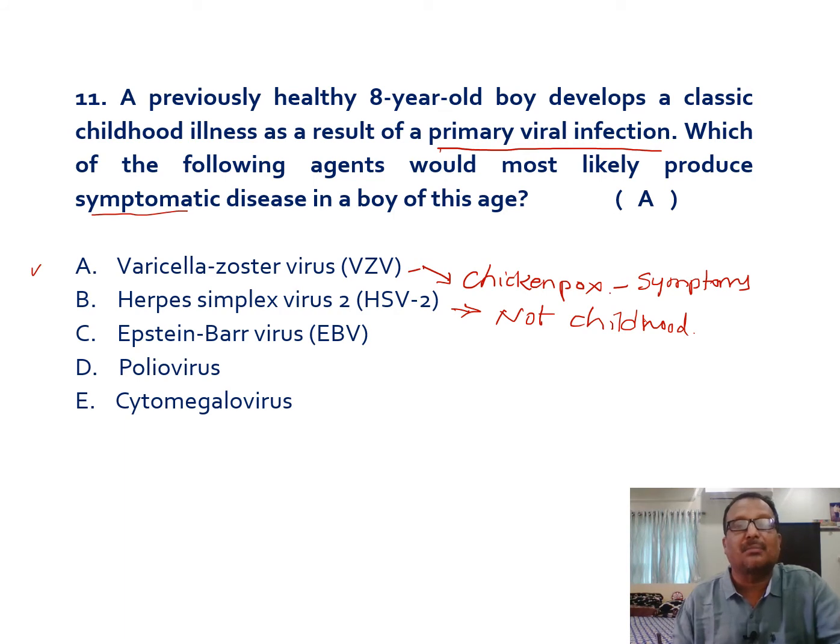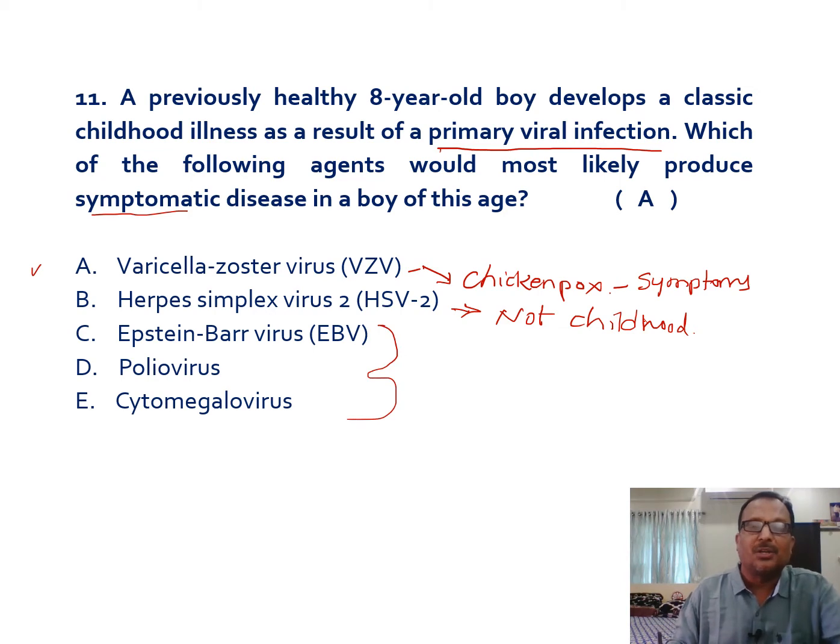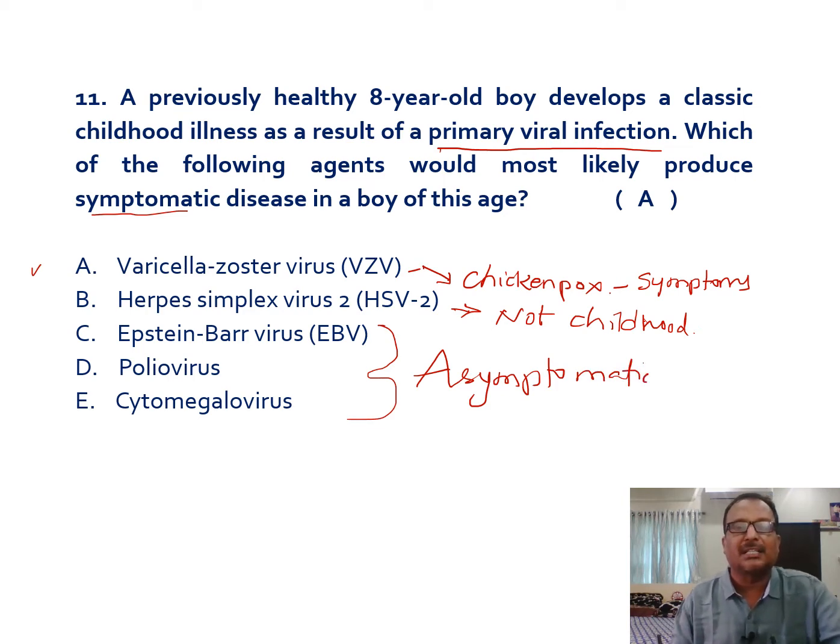It causes clinical manifestations. And if you see Epstein-Barr virus, polio virus, and cytomegalovirus, usually they won't produce any symptoms. Their primary infection won't produce any symptoms, most of the time being asymptomatic. This asymptomatic infection is very common in primary infection in the case of Epstein-Barr virus, polio virus, and cytomegaloviral infections.